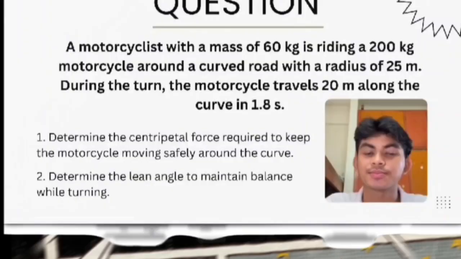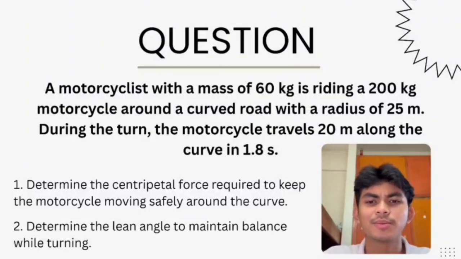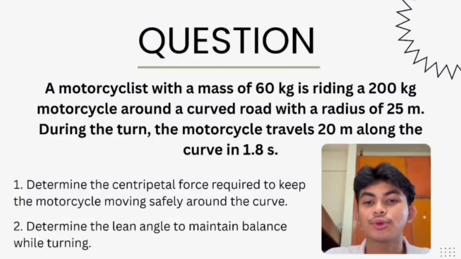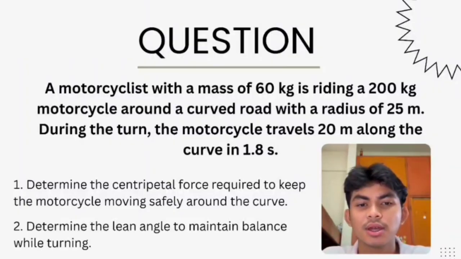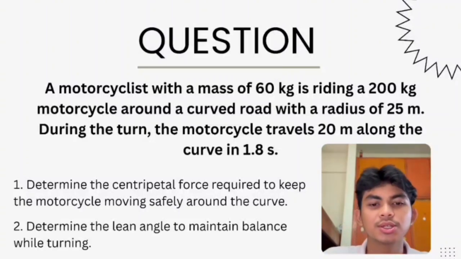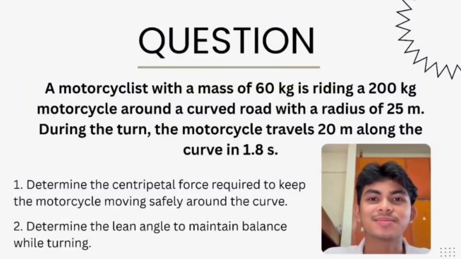So for now, we understand what centripetal force is. So let's do some questions. A rider with a mass of 60 kg is riding a 200 kg motorcycle around a curved road with a radius of 35 meters. During the turn, the motorcycle travels 20 meters along the curve in 1.8 seconds. The first question is to determine the centripetal force required to keep the motorcycle moving safely around the curve. And the second question is to determine the lean angle to maintain balance while turning.